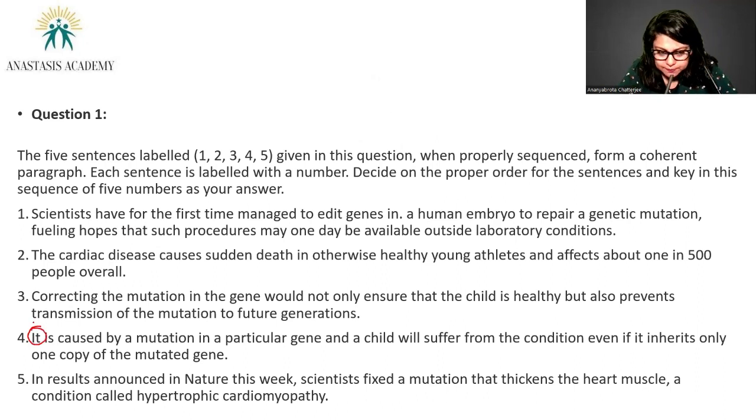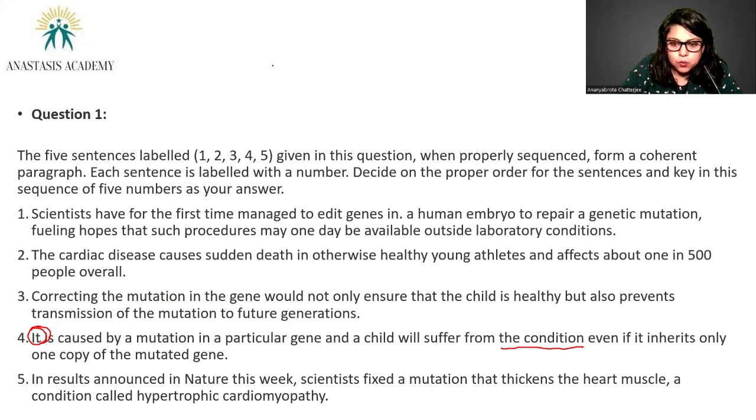The pronoun it. It is caused by a mutation in a particular gene and the child will suffer from the condition. The condition. That means something must have preceded sentence 4. I need a noun which can be referred to as it.